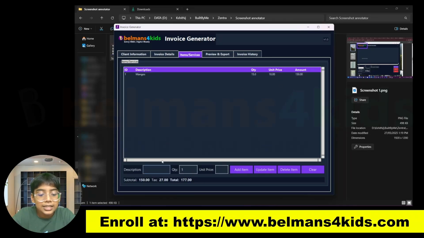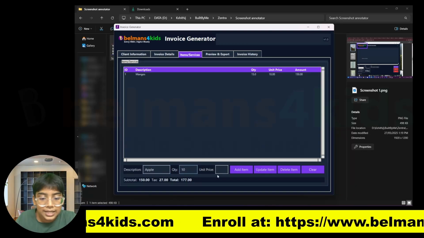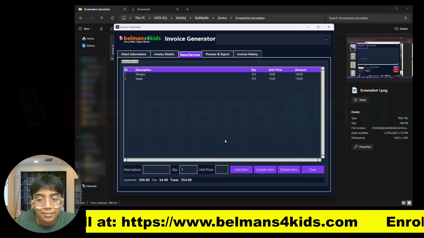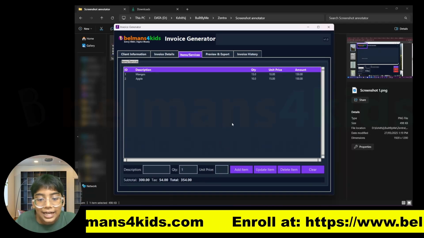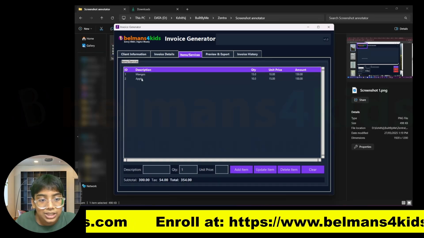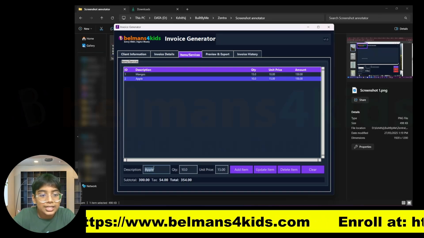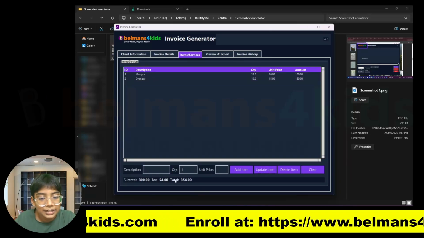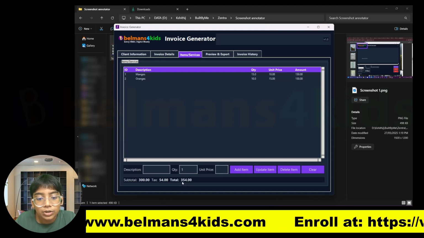Now let's say I also gave him some apples. So let me put the quantity as 10, the unit price as around 15 rupees. You can add that item and you can see it's added, and you can even update an item just by pressing on it and changing the description. So let's say instead of apples it was oranges. You can just update that, and there is even the subtotal, the tax amount and the total.